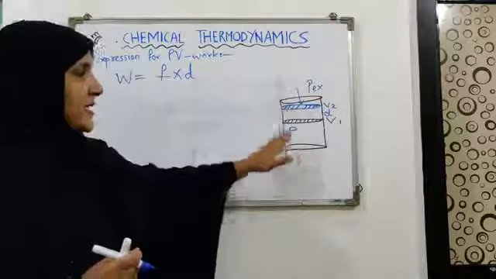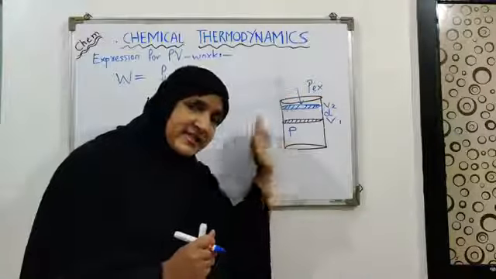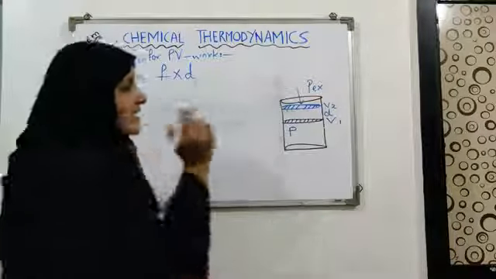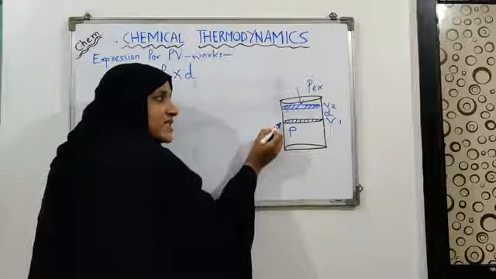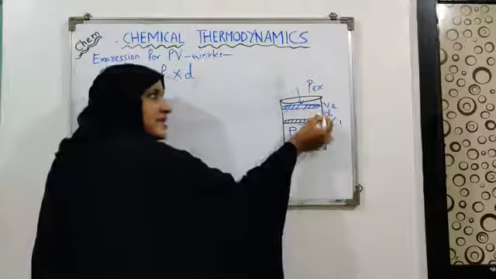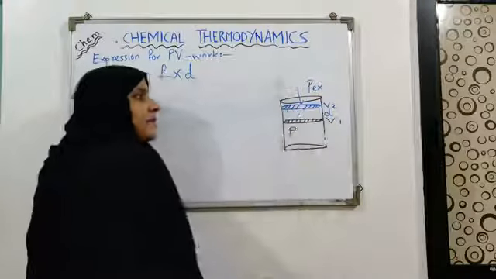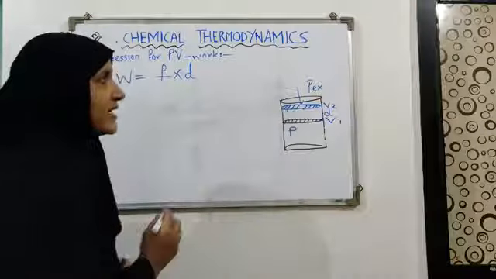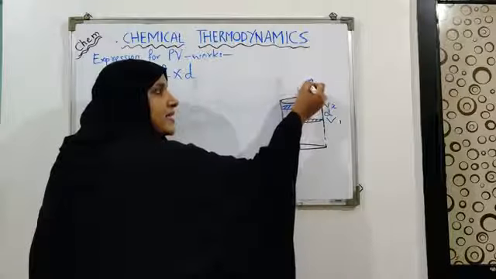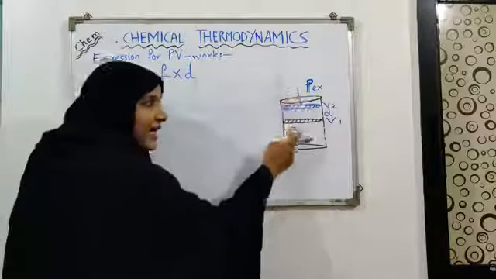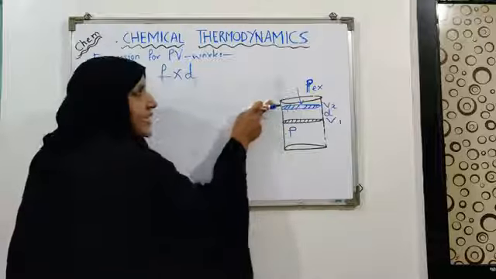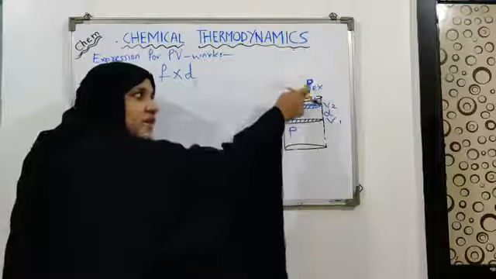Now here, what is happening? What is the force which is acting in this system, and what is the distance that is traveled by the system? You can see that the piston has traveled the distance from V1 to V2. So this is the D, that is the distance traveled by the piston. And what is the force that is acting here? The force which is acting here is the external pressure. But this external pressure is acting against the direction of the movement. The piston is moving up and the external pressure is pushing it down.